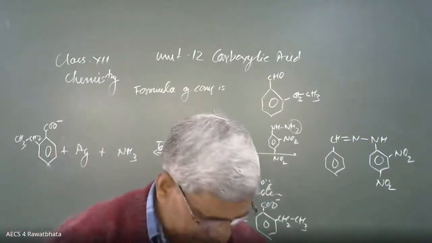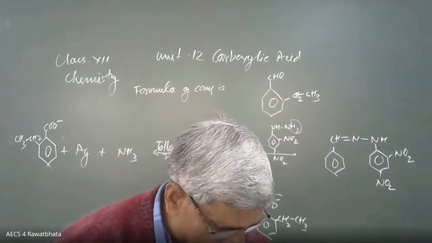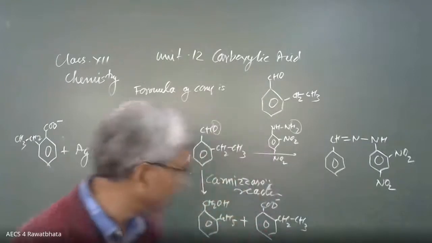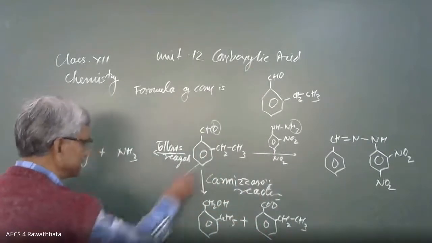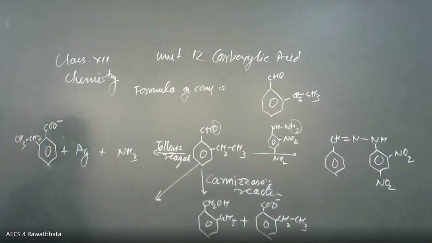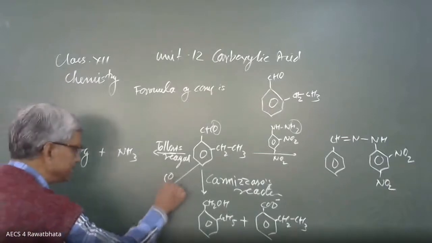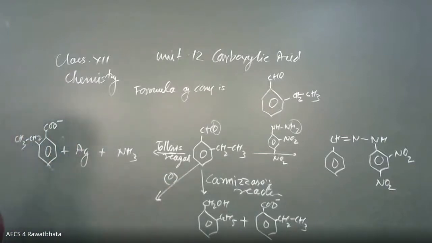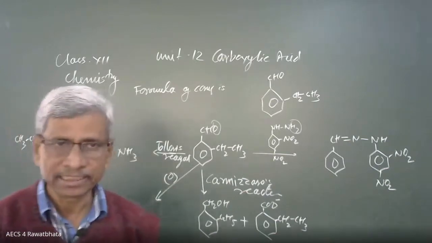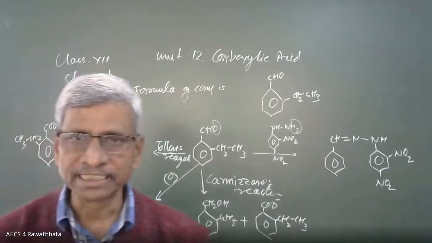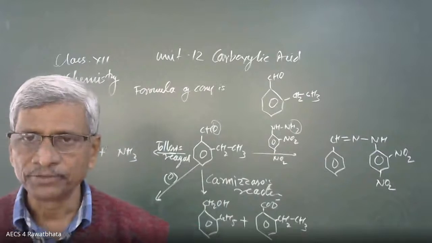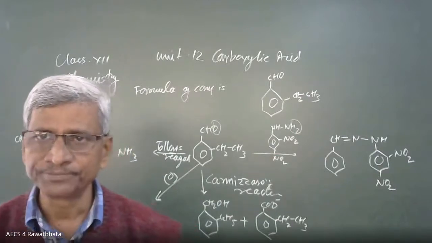This is another reaction. On vigorous oxidation, it gives benzene dicarboxylic acid. Here we can mention which oxidizing agent is going to oxidize. For vigorous oxidation, can you name which oxidizing agent is used?